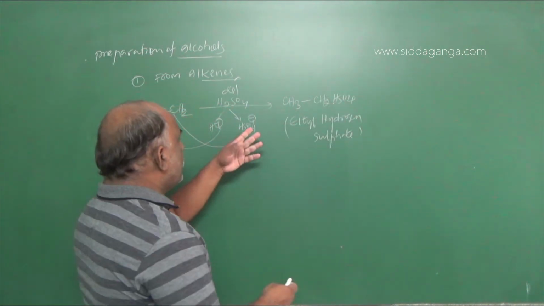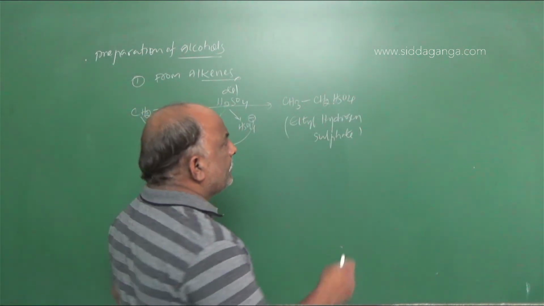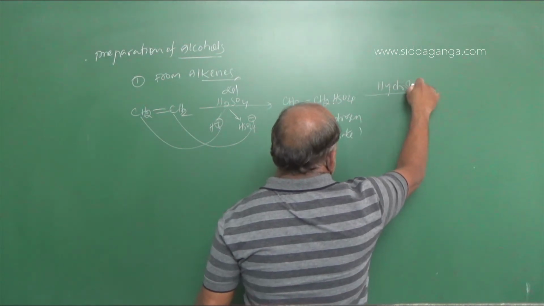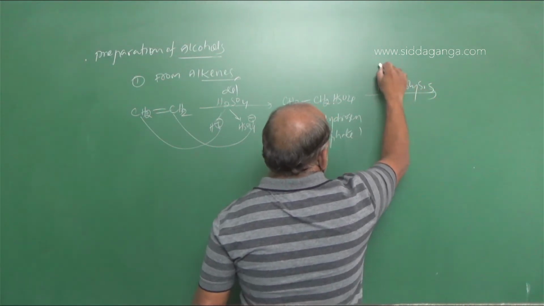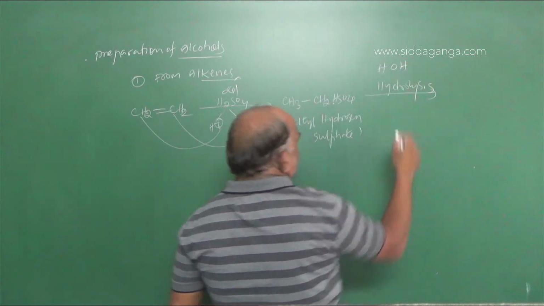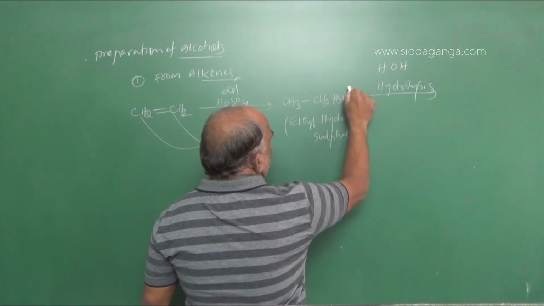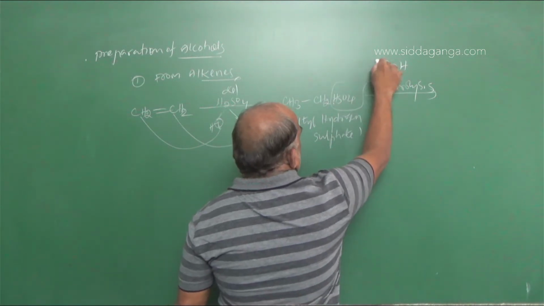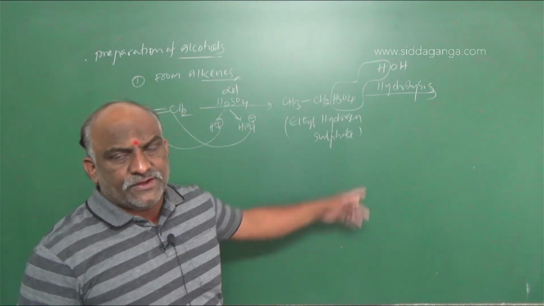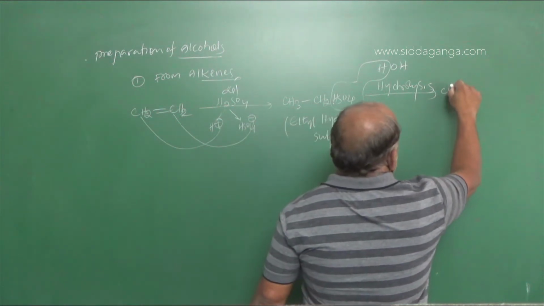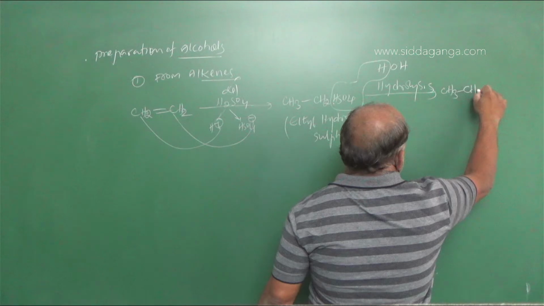So here we get ethyl hydrogen sulfate. This ethyl hydrogen sulfate undergoes further hydrolysis. Hydrolysis, we know, is HOH, which means addition of water. Here H2SO4 will be eliminated, and the remaining part is CH3-CH2OH.